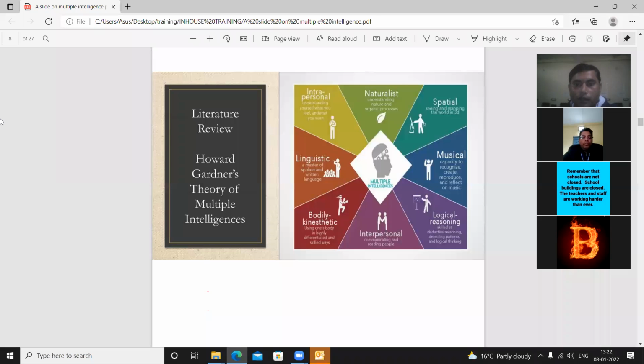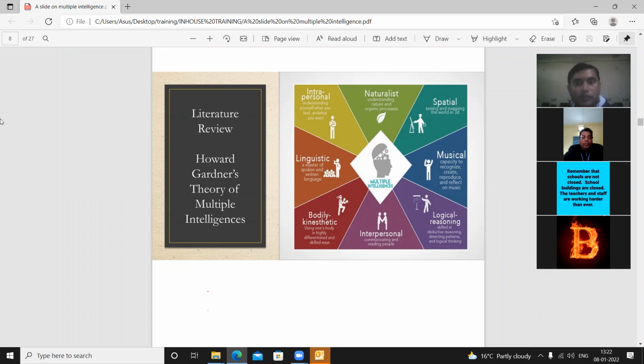Now the next, the fifth intelligence suggested by Howard Gardner is musical intelligence. And those who have musical intelligence, sensitivity to musical rhythms and patterns, they will be very much connected with the activities associated with this intelligence, like capacity to recognize, create, reproduce, and be effective in music.